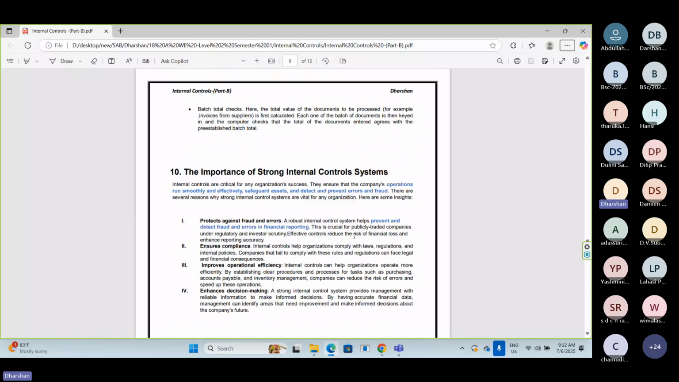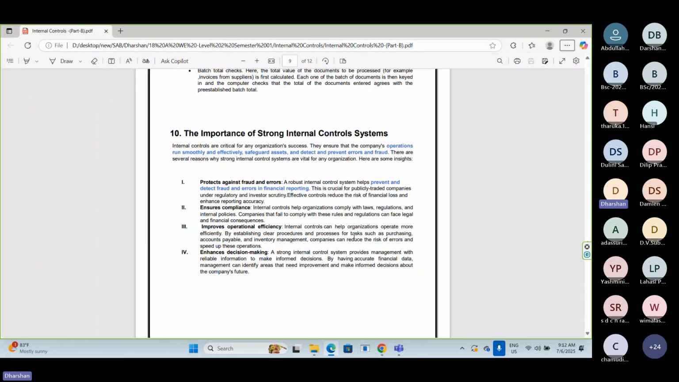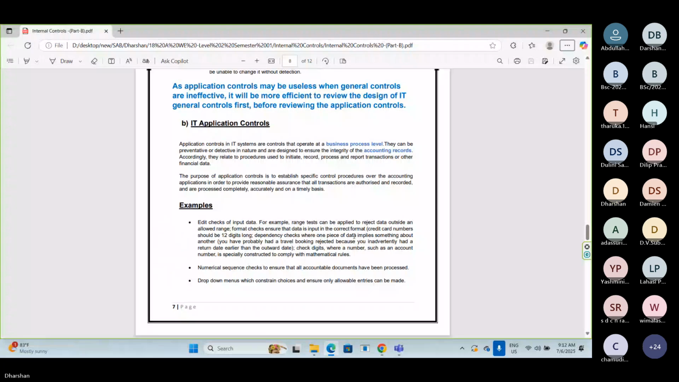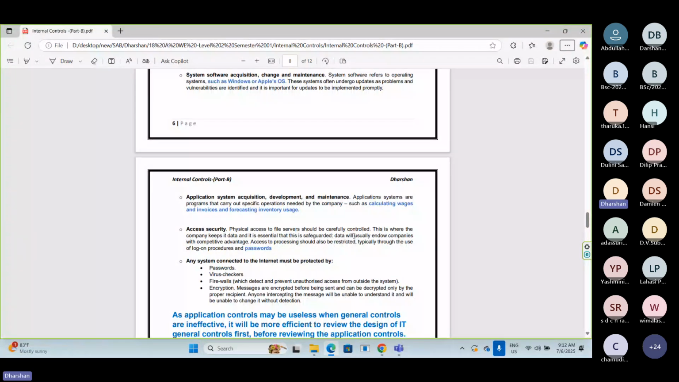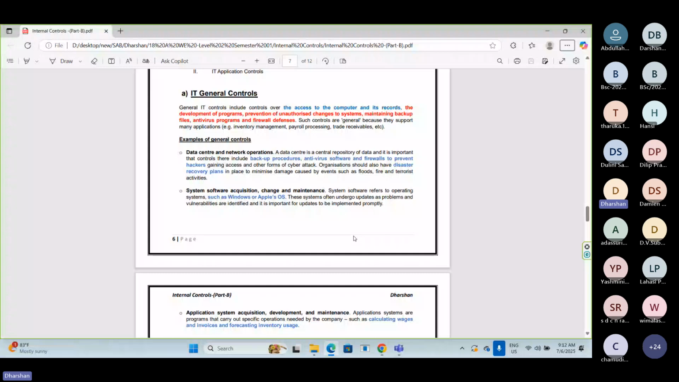So we started to discuss general controls and IT application controls in the last class. We have discussed general controls. What is meant by general controls? Controls that are applicable to the entire business, the entire company, the entire organization, or the entire business process of the organization. We can't specifically link them to one specific process. Those controls are applicable to the entire process of the organization. I have given an example relating to your mobile phone.